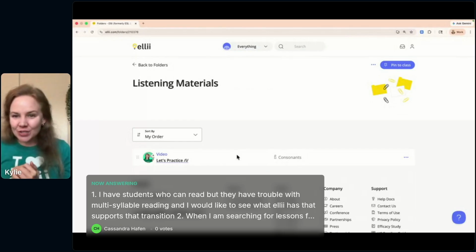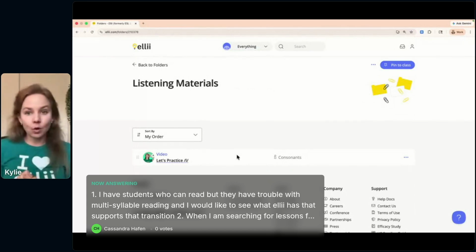Let's see, number 3, students who come from Asia have trouble accessing the Ellii class that I make for them. Any tips on making that easier? I think if you have a specific question about a student account that's having problems getting connected to your class, please reach out to us at hello@ellii.com and we can take a look. But I think I would need a little bit more information to answer your question accurately.